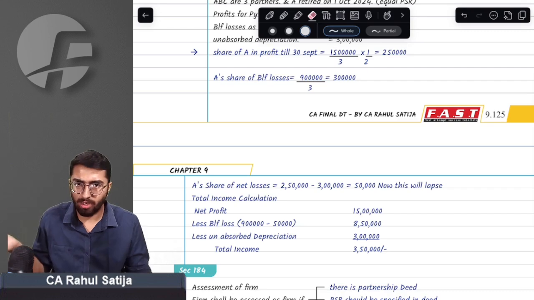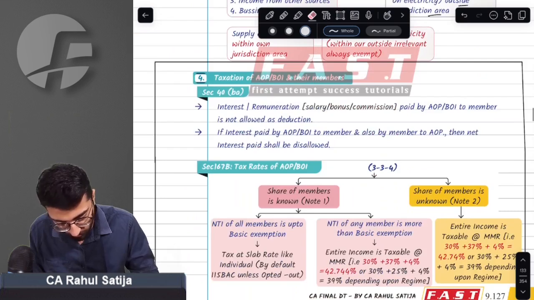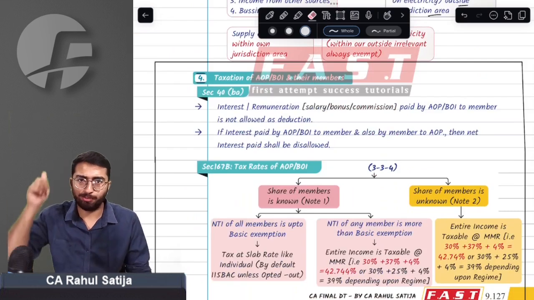So higher remuneration is allowed as per this amendment. There are no other amendments in partnership firm.